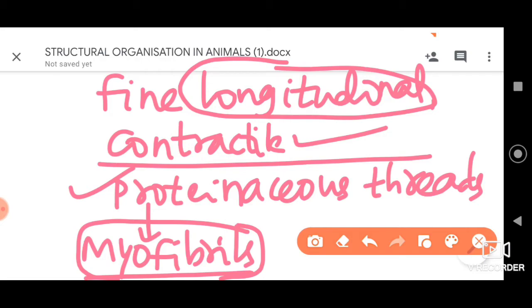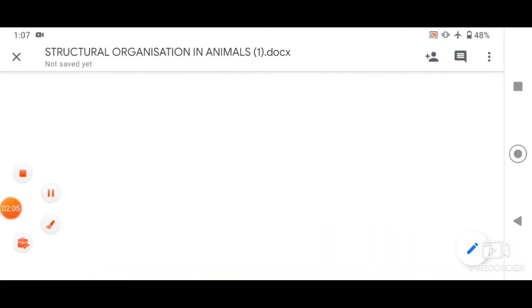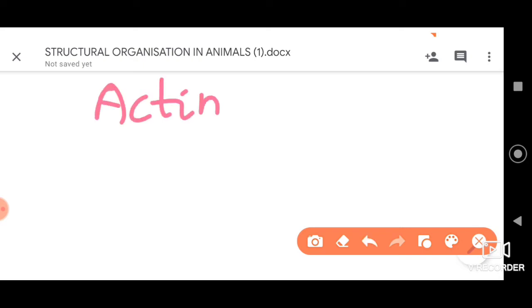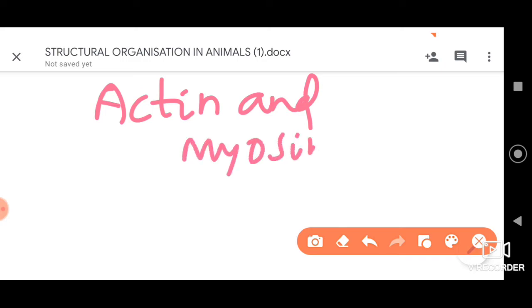Further, let me tell you that smaller units called actin and myosin are also present. These are called the contractile proteins.